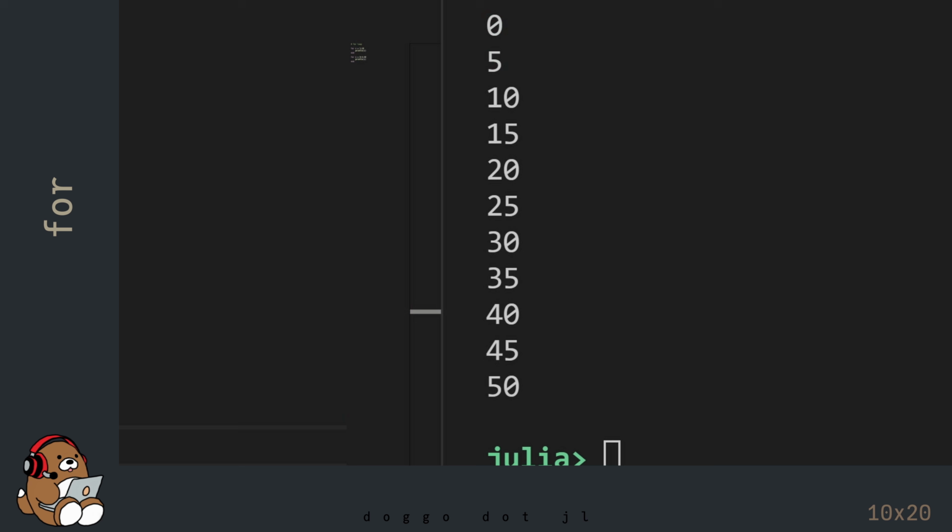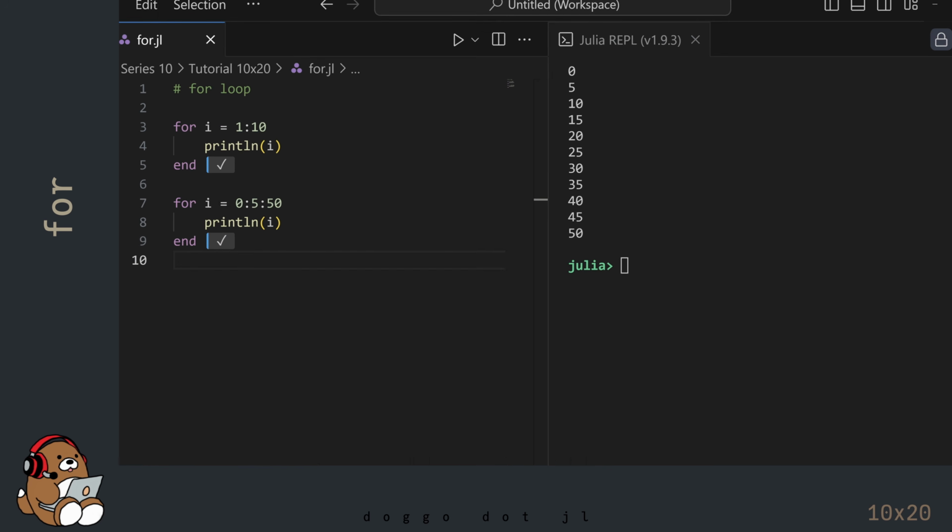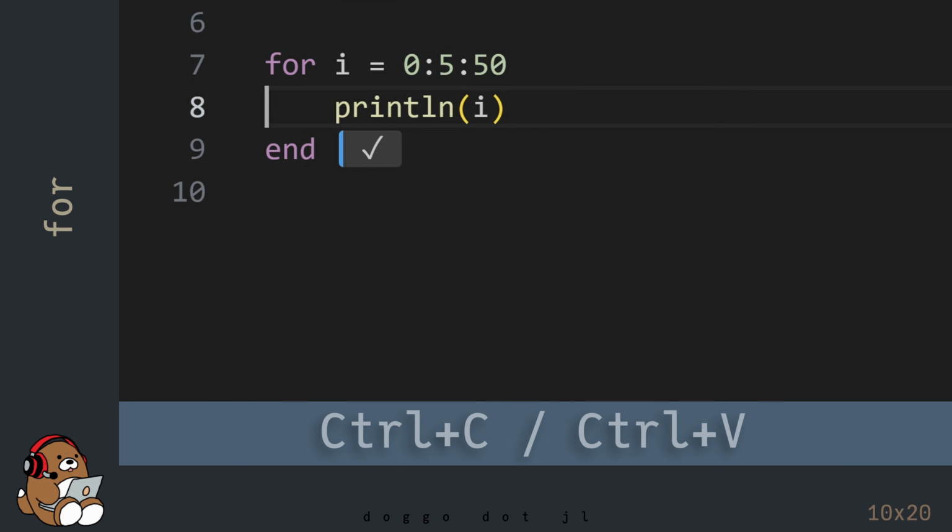Now the step size doesn't need to be a positive number. In Julia, you can use a negative number for the step size. Let's take a look at that example next. Again, you can copy and paste this code.